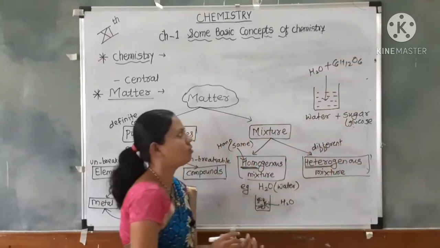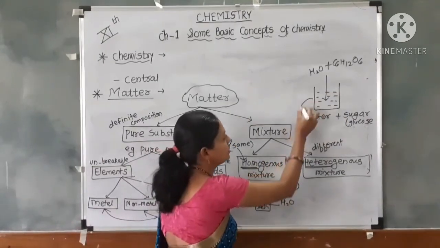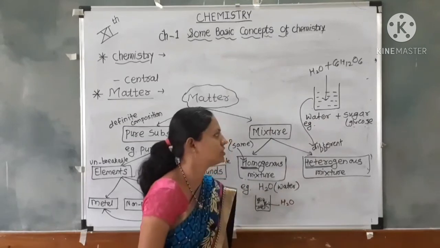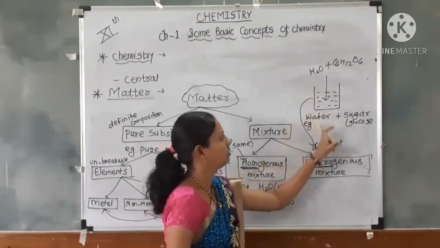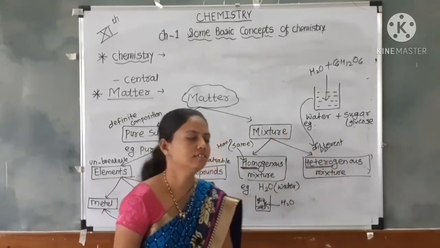This is a heterogeneous mixture. So an example of a heterogeneous mixture is water and sugar. Yes, understood?